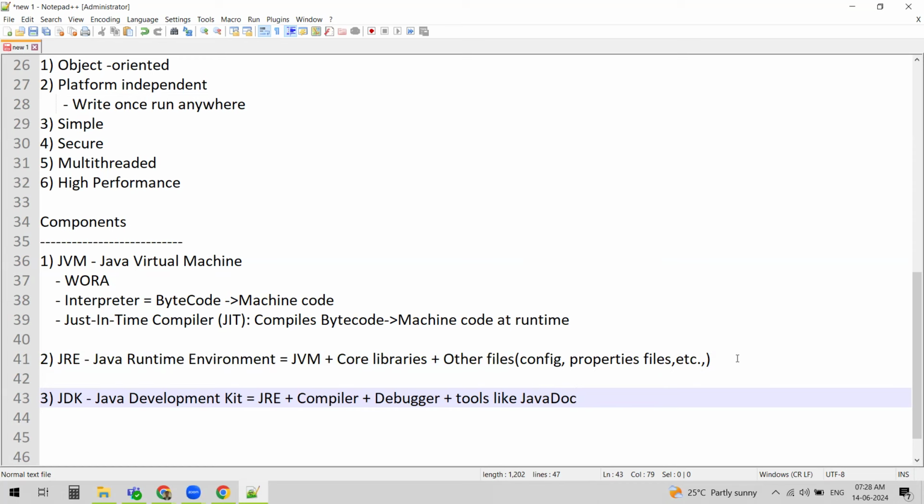JDK is a superset of JRE, meaning within JDK we have the JRE package, along with a compiler, debugger, and tools. Once you install JDK, you get an environment to develop applications. When you want to write an application in Java, you definitely need the JDK. Once we write the application, we need to run it, so JRE comes bundled along with JDK.